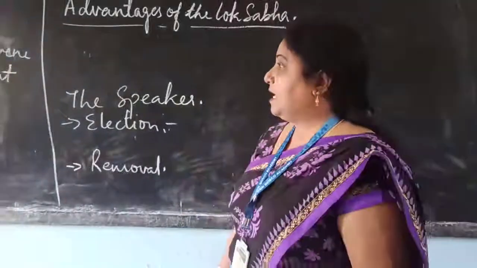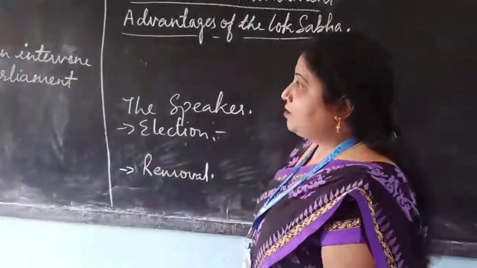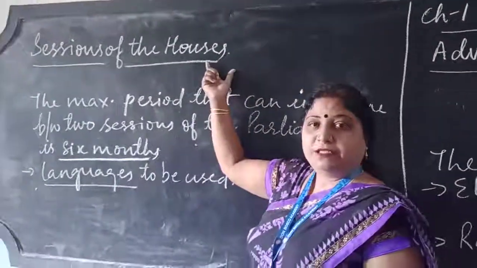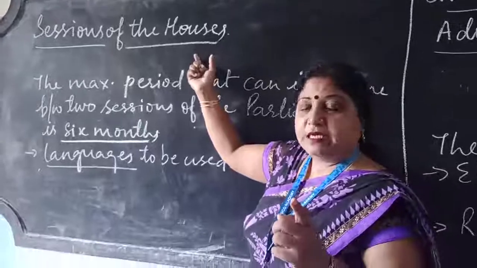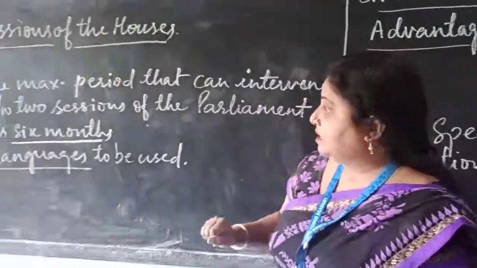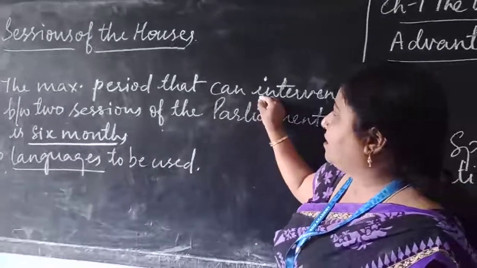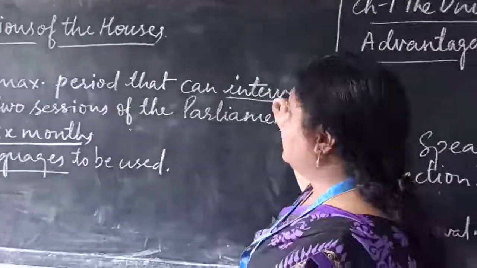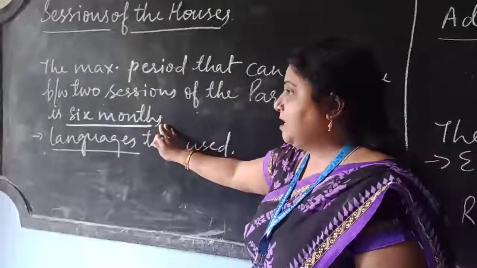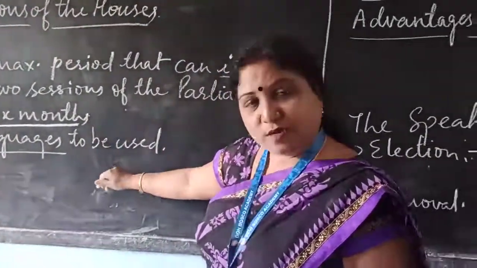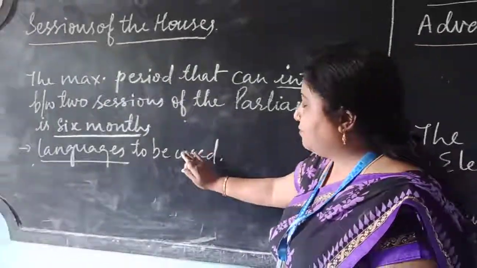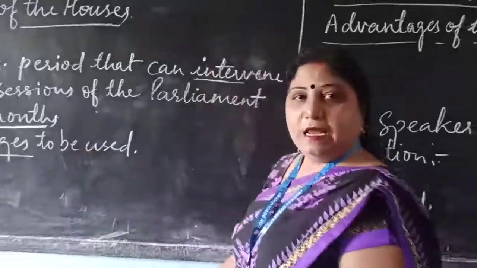So in today's class we studied about the 3 sessions of the houses: the budget session, as the year begins with the budget session, then the monsoon session and then the winter session. Then what should be the maximum period that can intervene between the 2 sessions of the parliament? It is 6 months. As for language, Hindi or English; mother tongue can be used but with prior permission, but the 2 most important languages are Hindi and English.